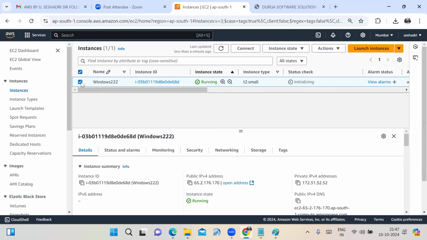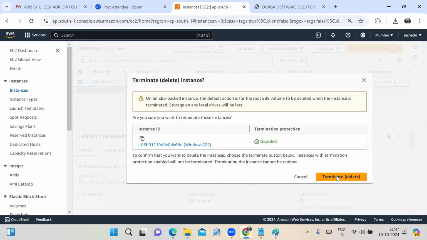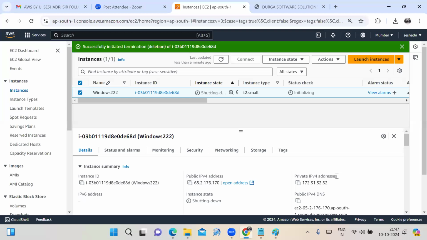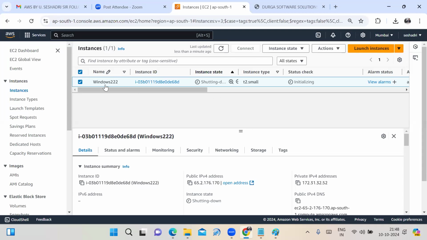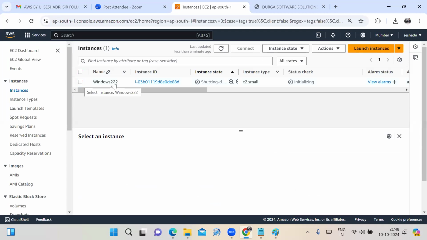Once your practice is over, we have to terminate the instance. Terminating the instance is nothing but deleting the instance. In real time, companies do not delete the server, because if they delete the server, the entire data will be lost. They're not doing like that. The server is running 24/7, 365 days. They never stop the server, they never terminate the server. Why am I saying that? For your practice purposes, after completion of your practice, we have to terminate it. That's for better practice.